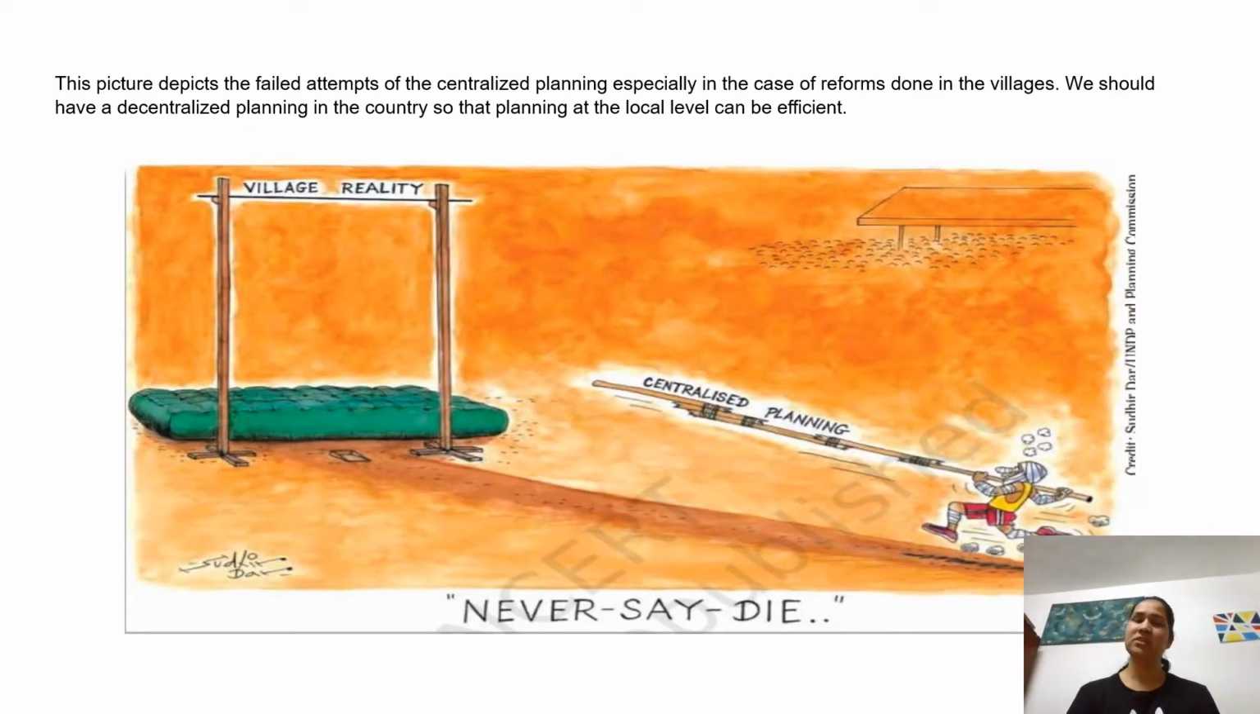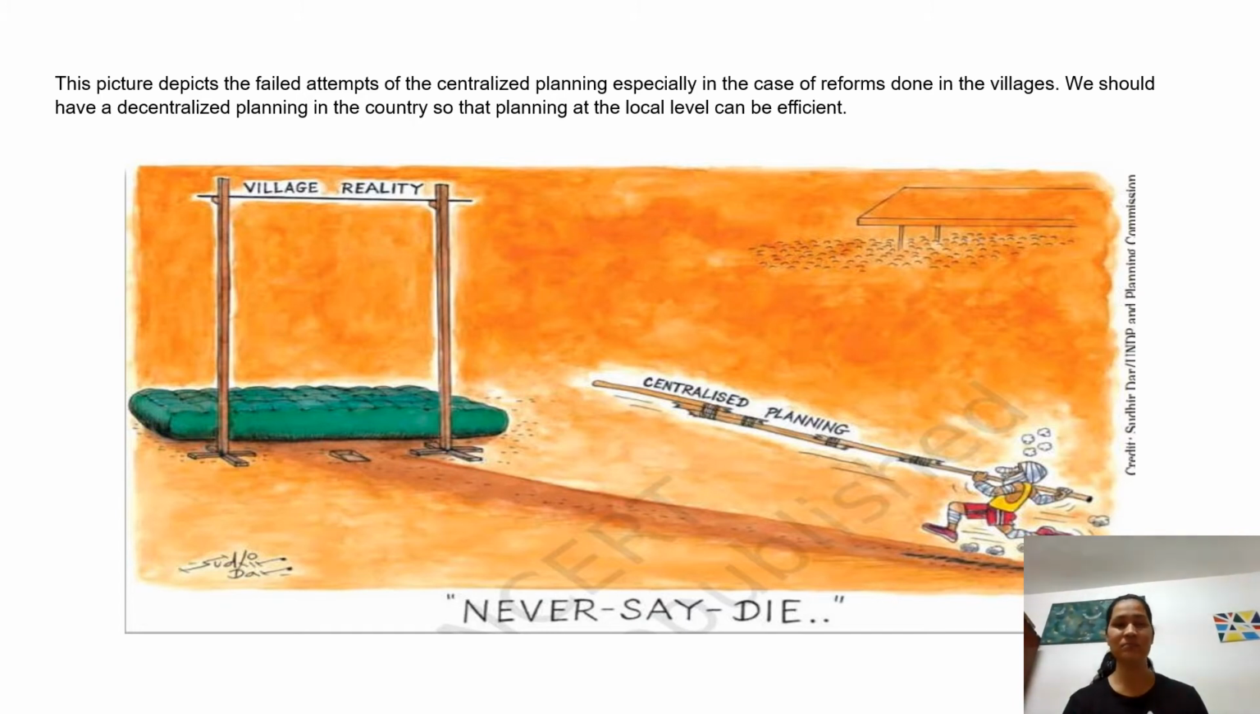Yes, so this picture basically depicts the failed attempt of centralized planning, especially in the case of reforms done in the villages. We should have decentralized planning in the country so that the planning at the local level can be efficient, right? But basically this picture is showing this man running with the javelin, or let's say the stick, is himself quite injured, and the stick as well,